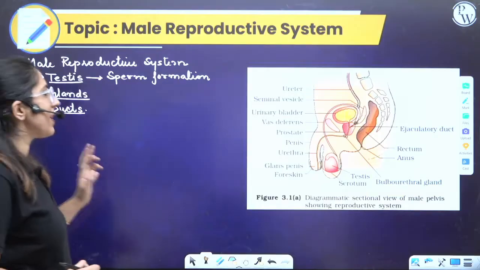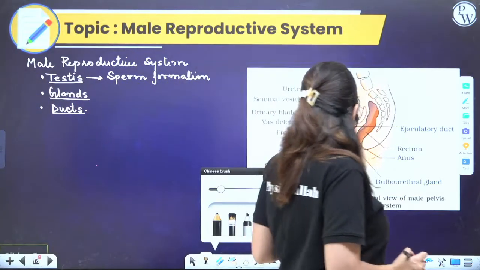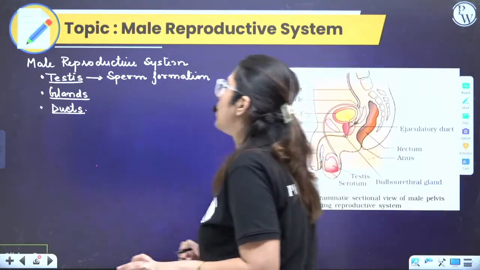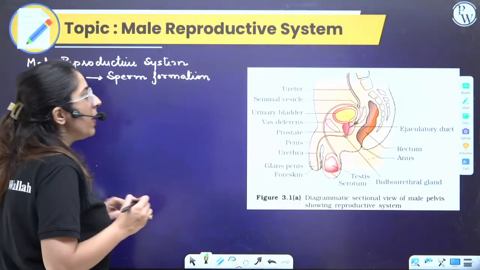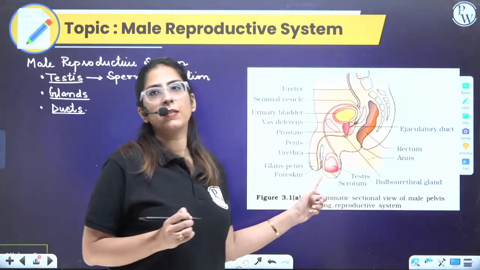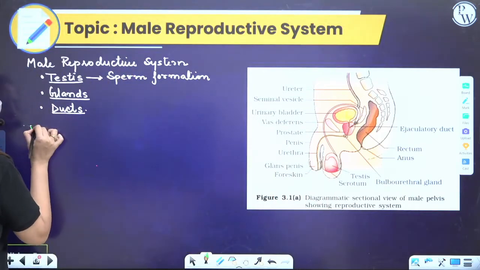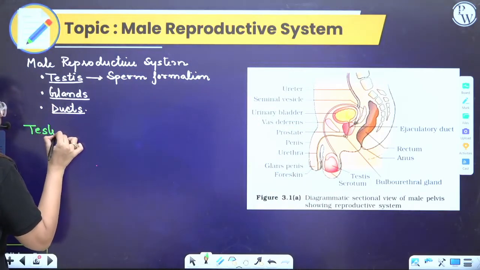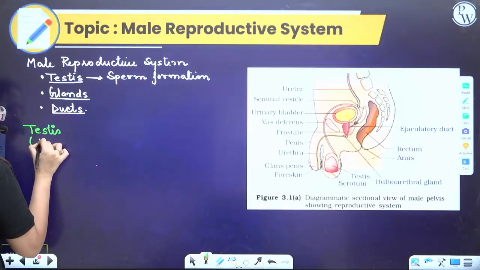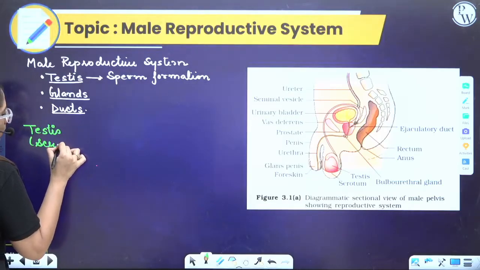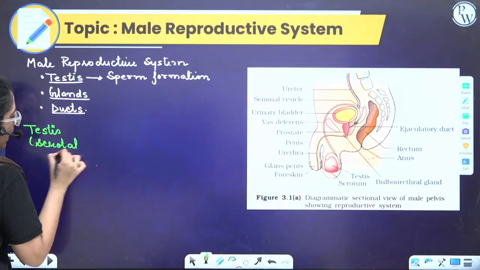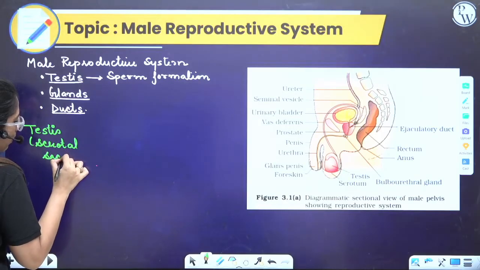Now let's start and understand the flow of sperm. Listen very carefully. Here the testes are present in the scrotal sac. Clear?